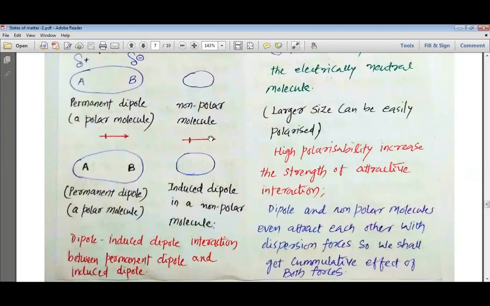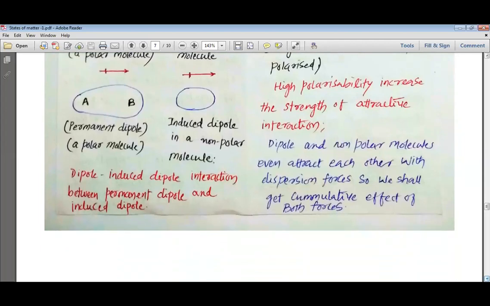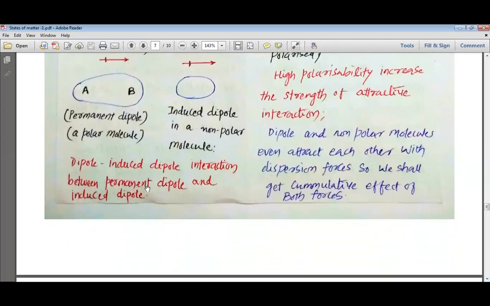That is why I have shown the arrow with the cut tail on the left side and the arrow on the right side. A dipole with the same direction is also produced in the non-polar molecule, and that is why the dipole-induced dipole interaction between the permanent dipole and the induced dipole takes place.